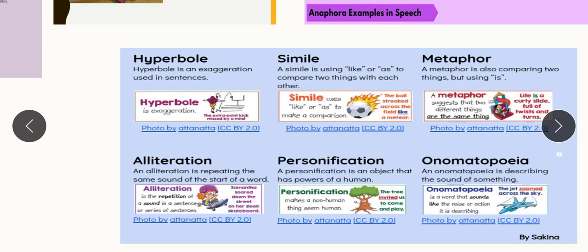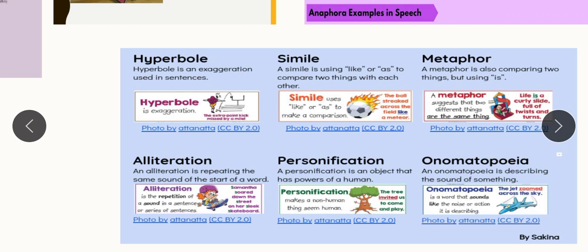Just look at the example of alliteration and its definition, children. Alliteration is the repetition of a sound in a sentence or series of sentences. Look at the example here, children. Samantha soared down the street on her sleek skateboard. So it is a repetition of sound in a sentence.